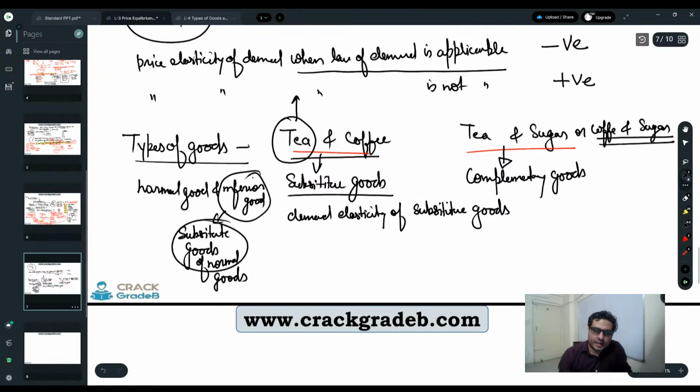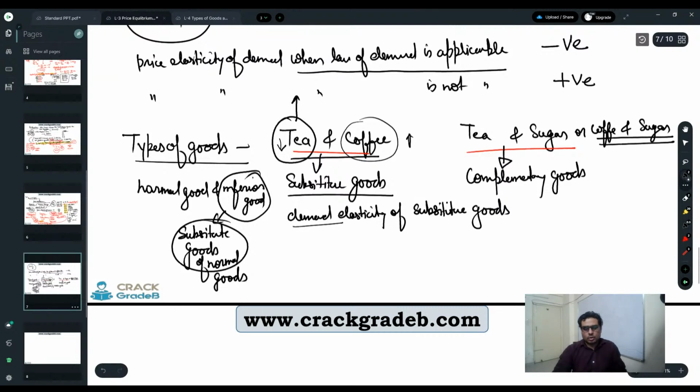We are taking the general case, and in general, if the price of tea increases, people will start shifting towards coffee. Once people start shifting towards coffee, the demand for coffee is going to increase, whereas the demand for tea is going to decrease. So the question is asking about demand elasticity of substitute good. The price of one is increasing, and because of that, its demand is decreasing, whereas coffee's demand is increasing. So they are inverse to each other.